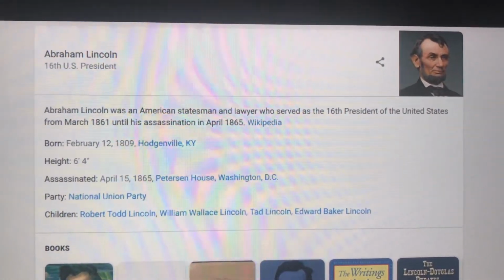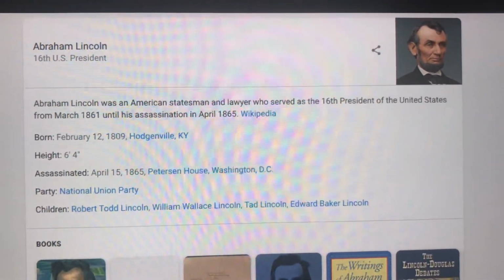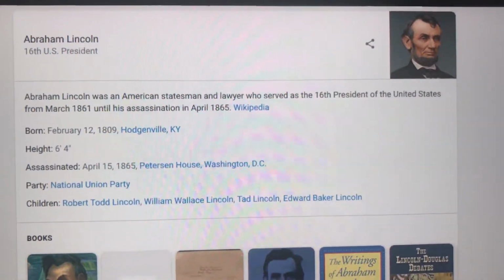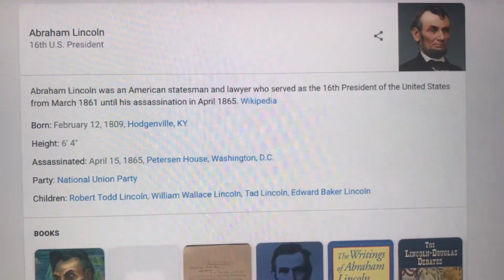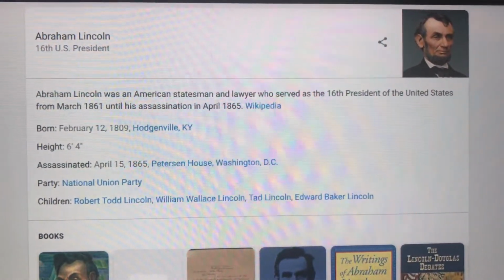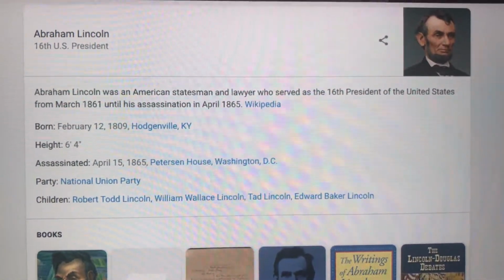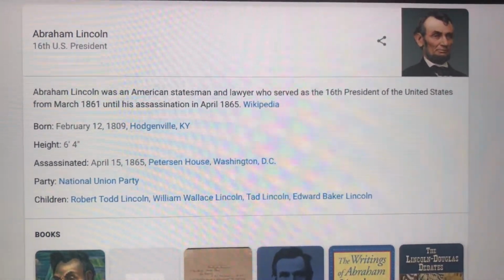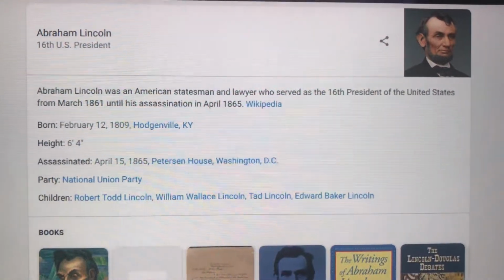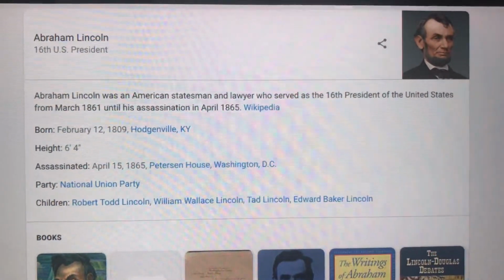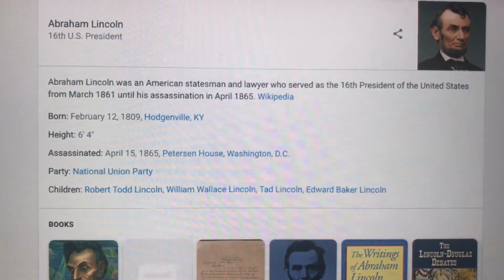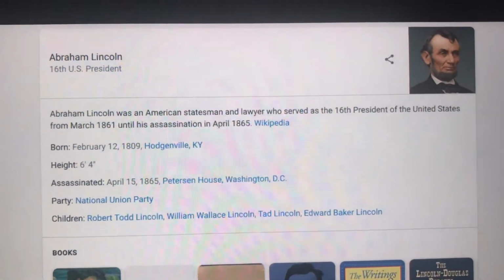Abraham Lincoln, 16th President of the United States, 1809 to 1865, 1861 to 1865. Abraham Lincoln was an American statesman and lawyer who served as the 16th President of the United States from March 1861 until his assassination in 1865.